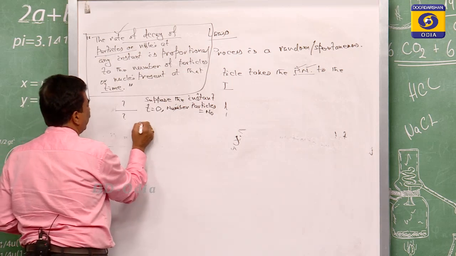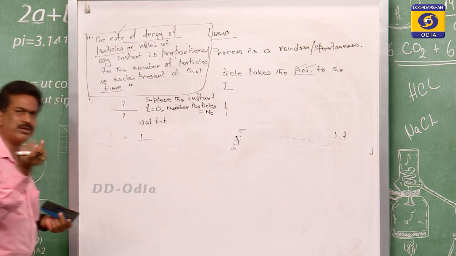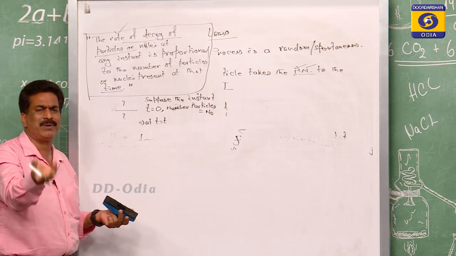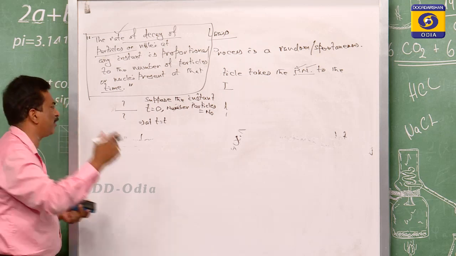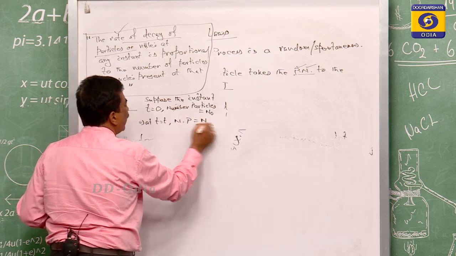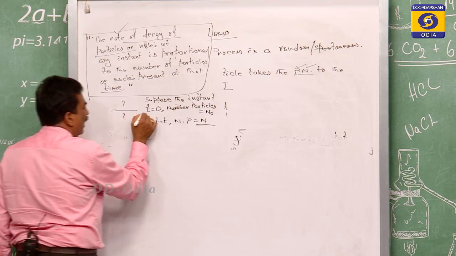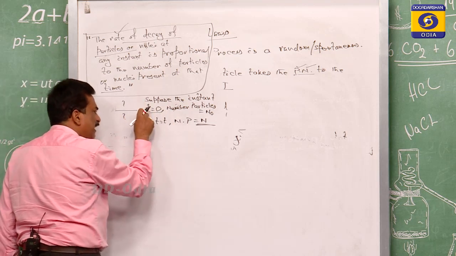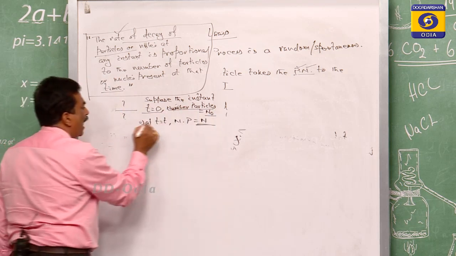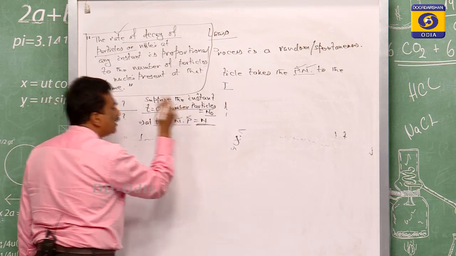And at a time t, the time is equal to t, which may be 1 minute, 1 second, 1 hour, 1 day or whatever, the number of particles is n. So at t equals 0, initially the number of particles present is n0, and when the time is t, the number of particles is n.